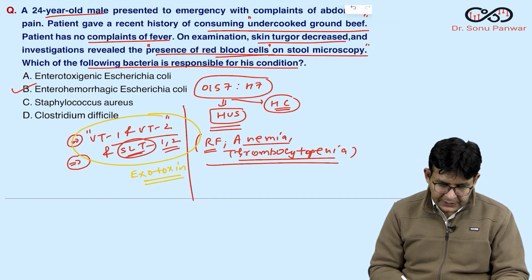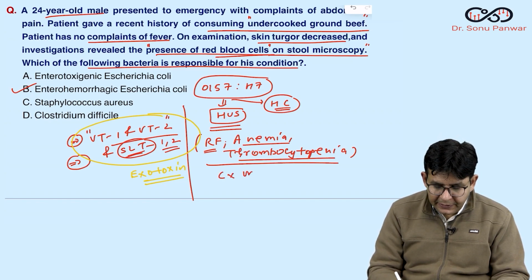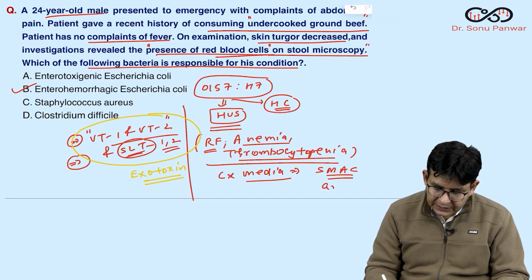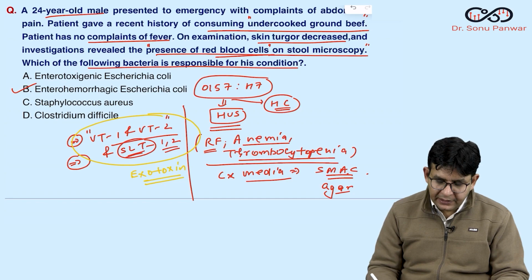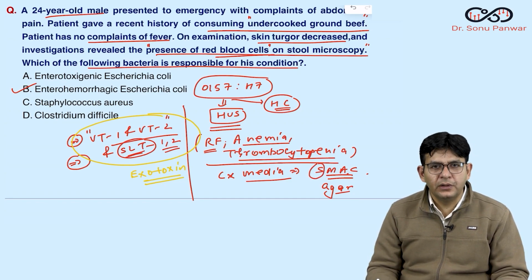Another question asked. If somebody asks you regarding the culture media of it, the culture media is also unique because it does not ferment sorbitol. That's why use of what? A media termed SMAC agar. And what is that? Sorbitol MacConkey agar. That is the SMAC agar. And why do we intentionally use it? Because it does not ferment sorbitol. Okay.